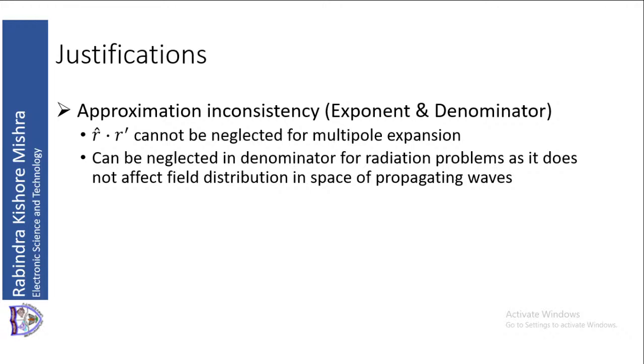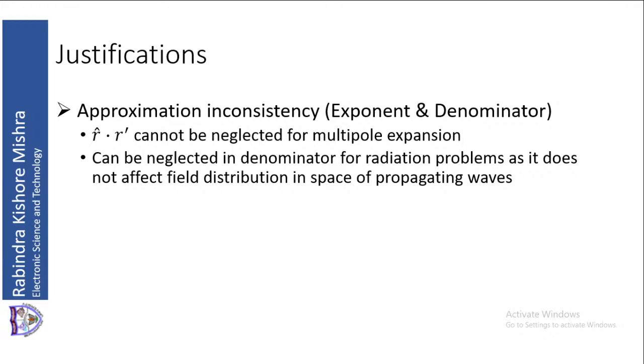As you propagate to a large distance, suppose you are considering 500 kilometers. From the source you are at 500 kilometers, and the source is at a distance of 2 meters or 10 meters from the origin. From the origin, the observation point is 500 kilometers and the source is 2 meters.